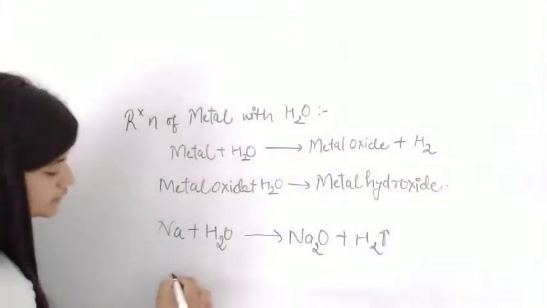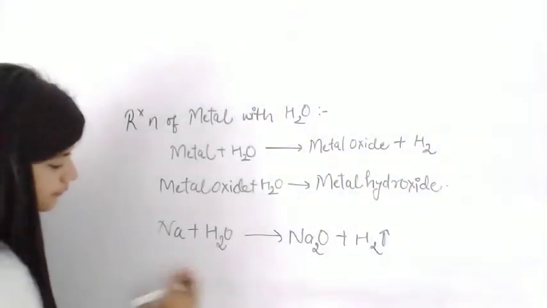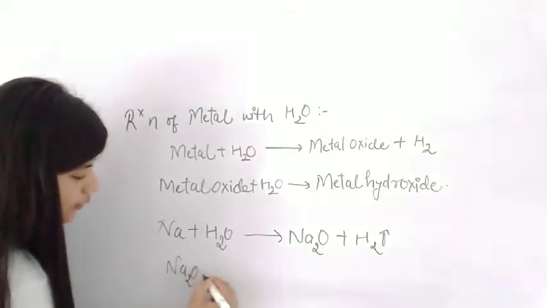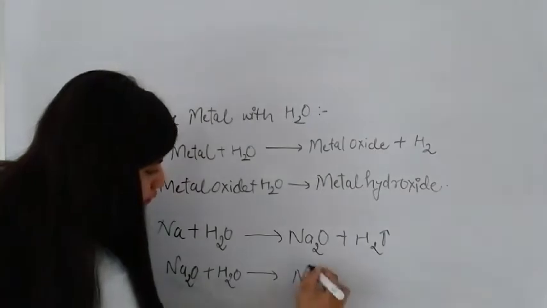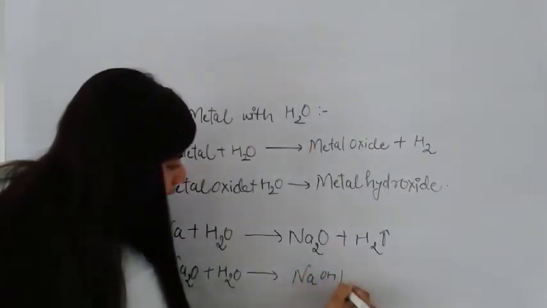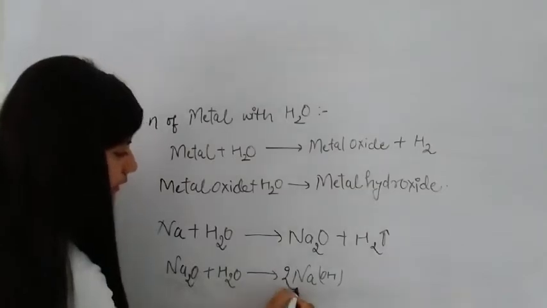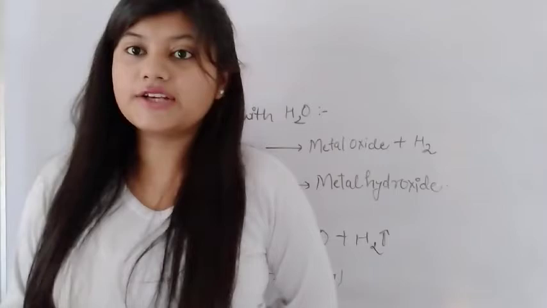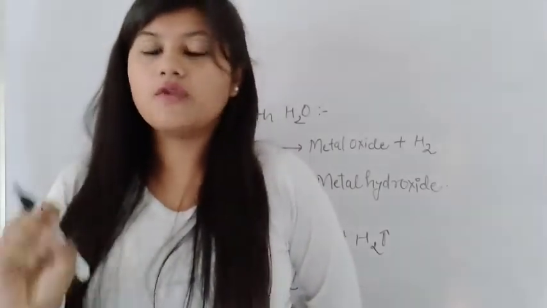Further, this sodium oxide Na2O reacts with water to form sodium hydroxide, NaOH. So this is the basic chemical reaction for the treating of metal with water.